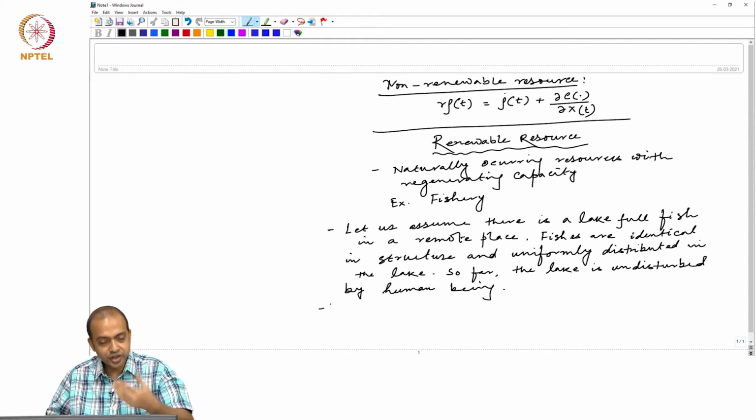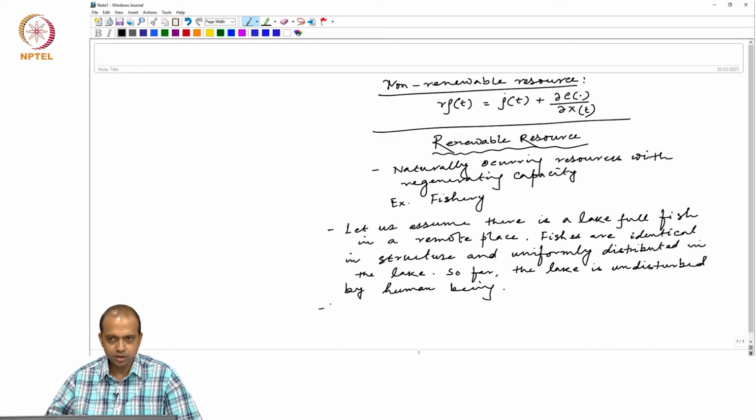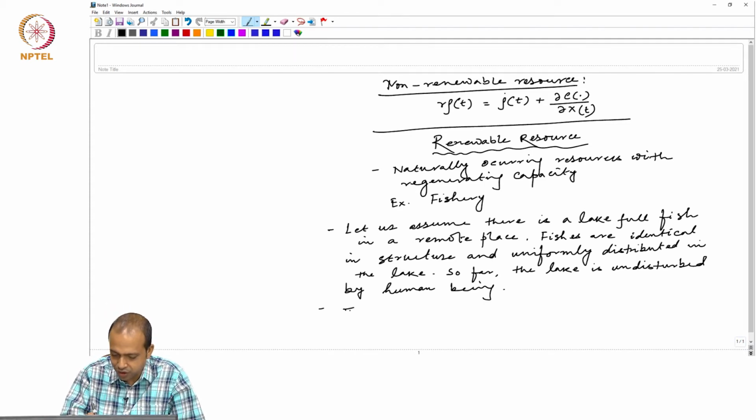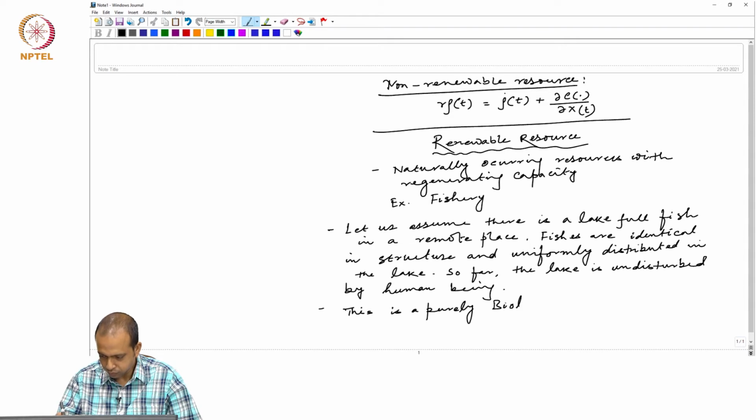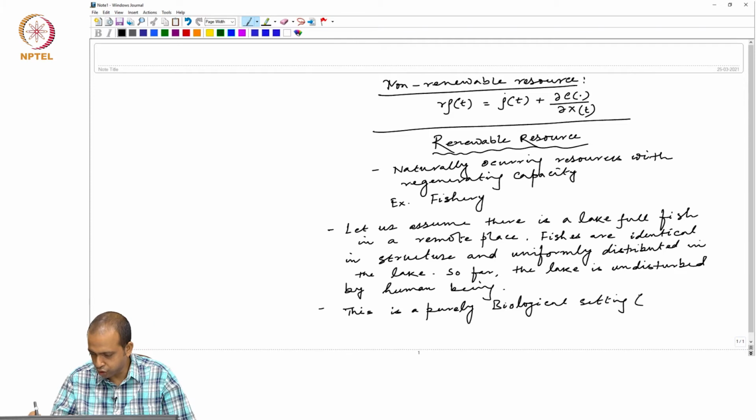Since it is not disturbed by human beings, that means economics is not involved in this context. So, we say that this is a purely biological setting. No economics.